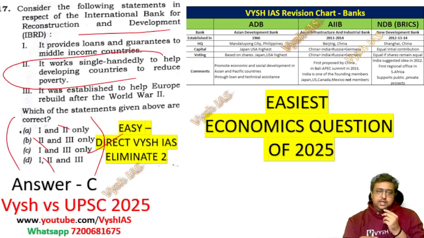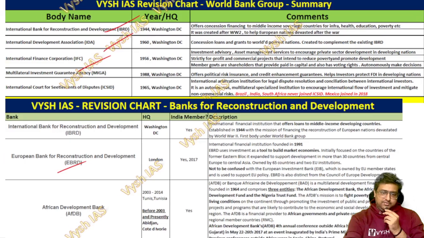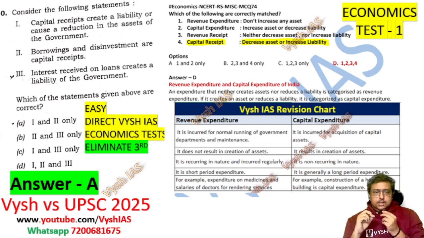Okay, and statement 1 is it provides loans and guarantees to middle income countries, and it was established to help Europe rebuild after World War II. So these are basics. The Bretton Woods Conference and the formation of the World Bank, IMF, all of this is basics, and it should be known to everyone. So this is the first question, which can be solved just from our revision charts alone.